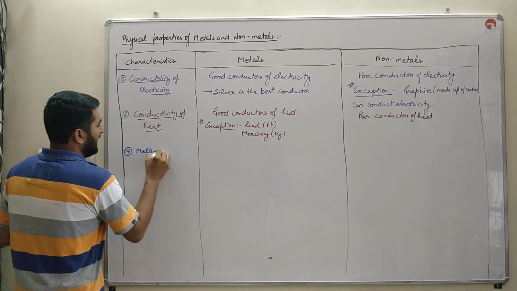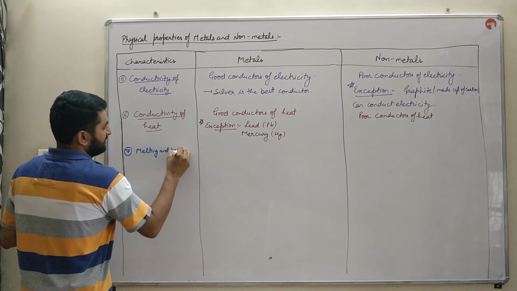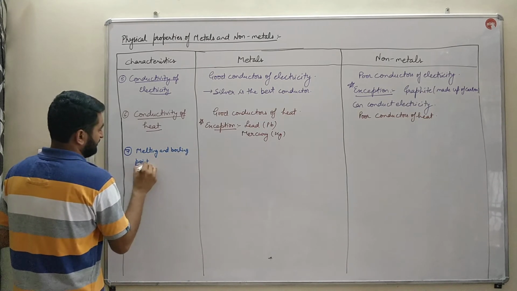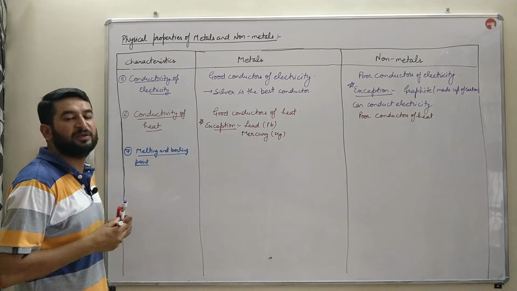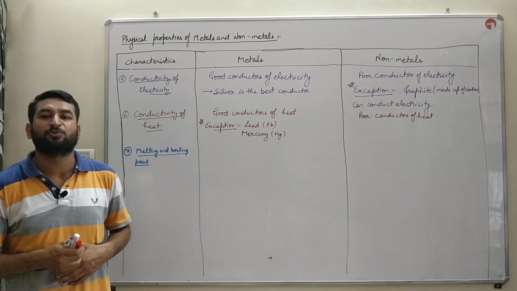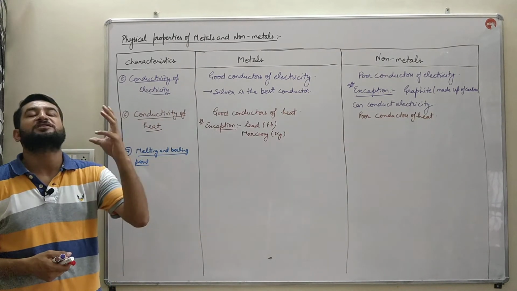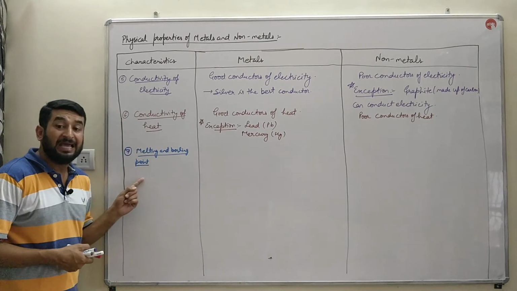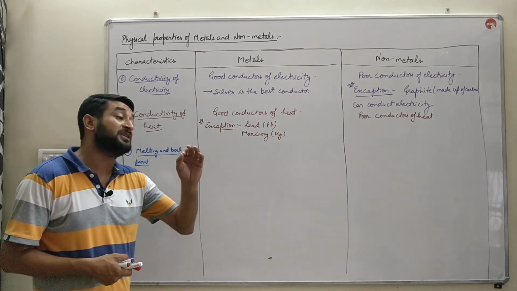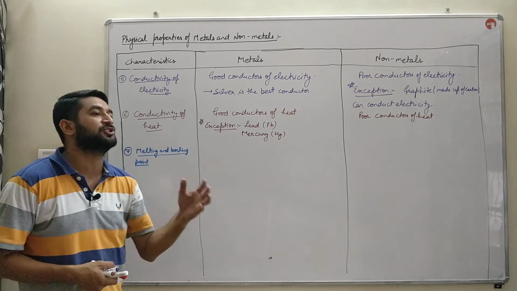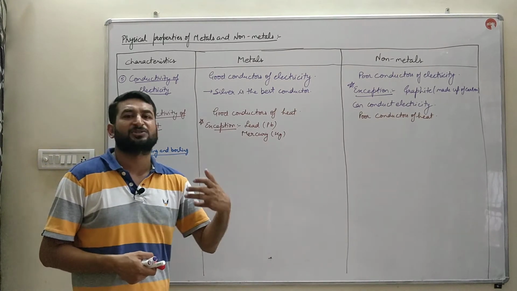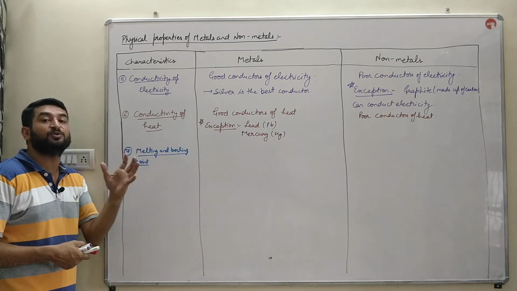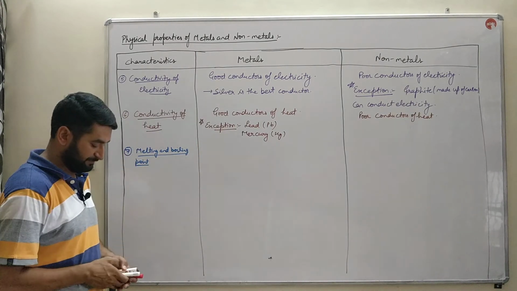melting and boiling point. What is melting and boiling point? The temperature at which a solid starts to convert into liquid is known as melting point, and the temperature value at which a liquid starts to convert into gaseous form is known as boiling point.